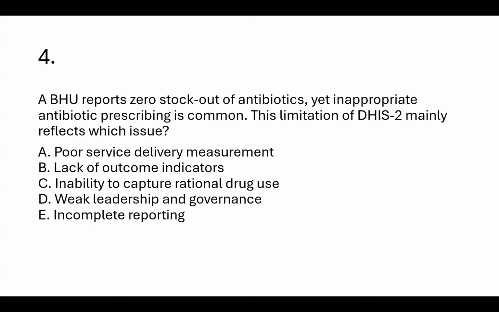A BHU reports zero stock out of antibiotics, yet inappropriate antibiotic prescribing is common. This limitation of DHIS2 mainly reflects which issue? Poor service delivery measurement, lack of outcome indicators, inability to capture rational drug use, weak leadership and governance, or incomplete reporting? It is C. Inability to capture rational drug use.